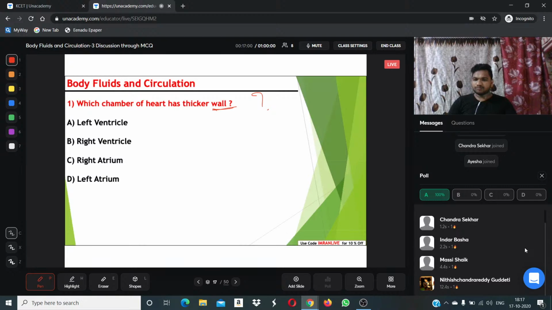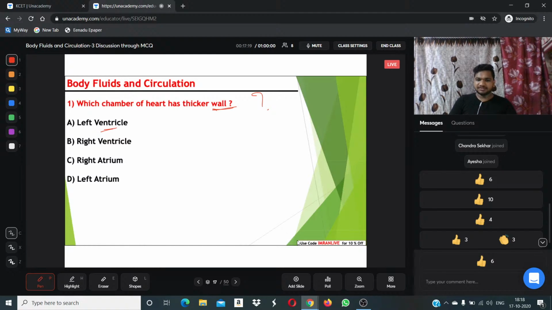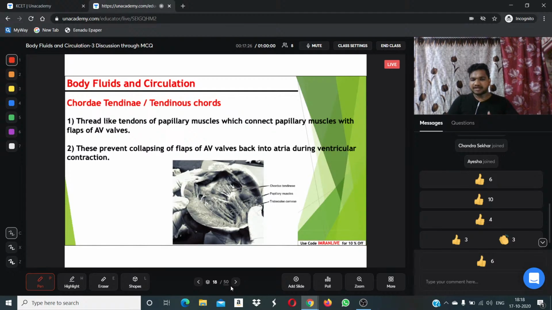See, learning with more students gives complete positive energy. Right. So our left ventricle is three times thicker than the right ventricle because it has to pump blood to all parts of the body. Right? Fine. Shall we go forward? Is everything clear up to now from the previous slides? Keep sending your thumbs up, then I will understand everything is crystal clear.